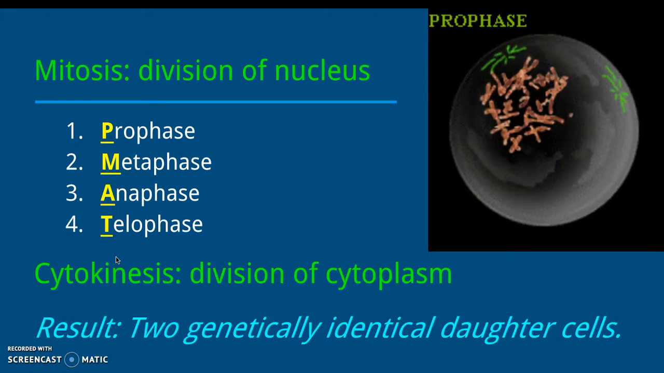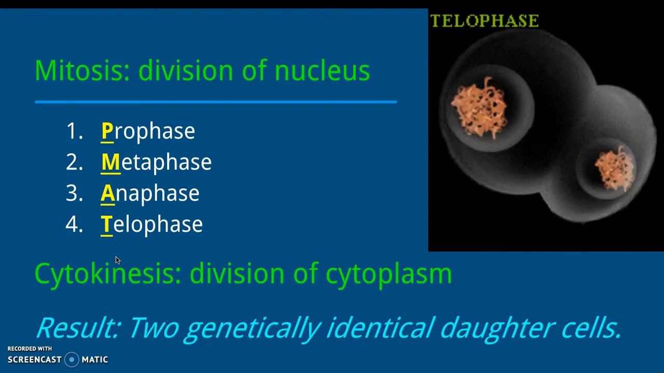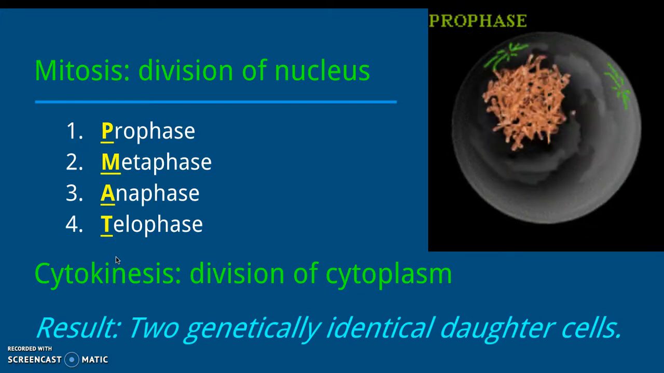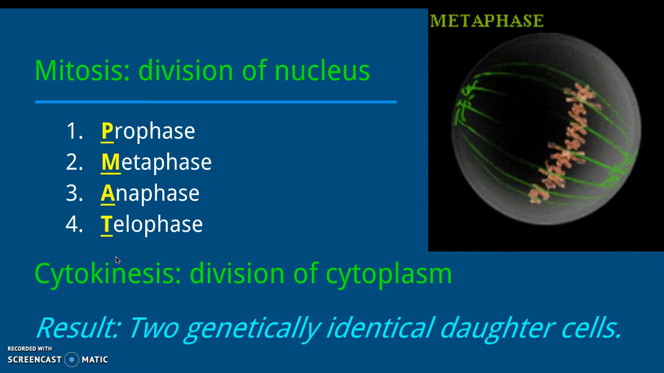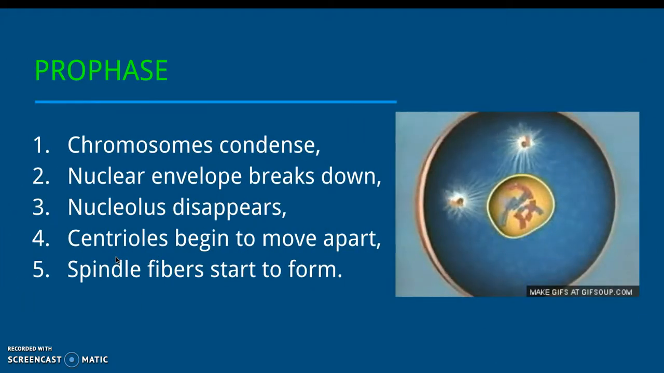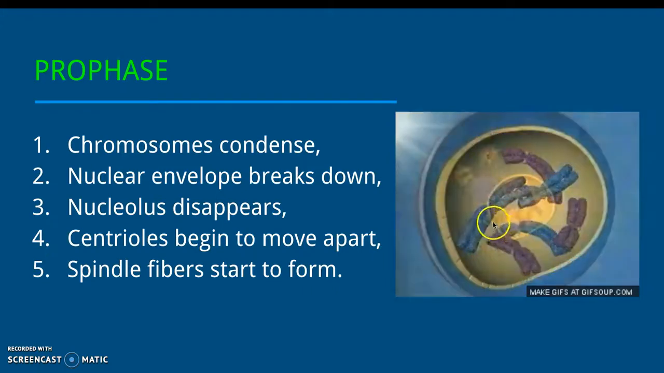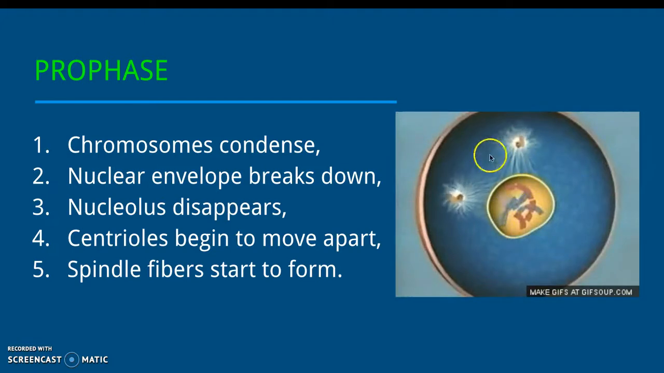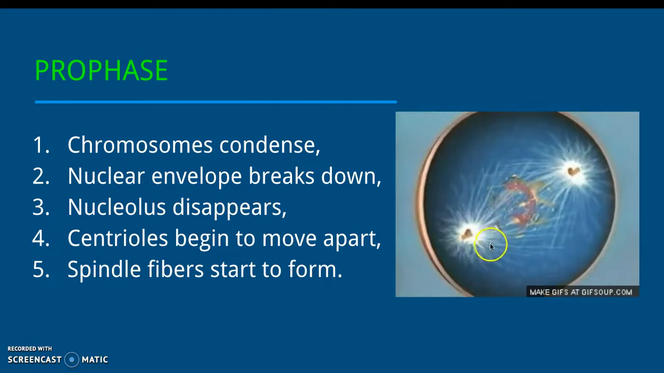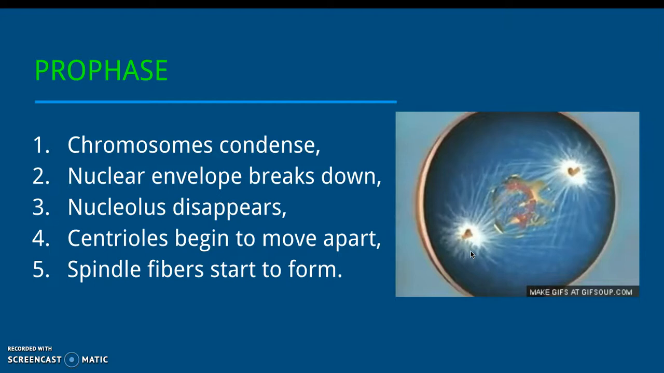Mitosis has 4 phases which are very commonly called PMAT phases. So prophase, metaphase, anaphase, and telophase. We will be taking them one by one. Let's start with prophase. In prophase, the chromosomes condense, the nuclear envelope breaks down, the nucleolus disappears, and the centrioles begin to move apart and start to form filaments called spindle fibers. So basically in prophase, the cell prepares for division of the nucleus.